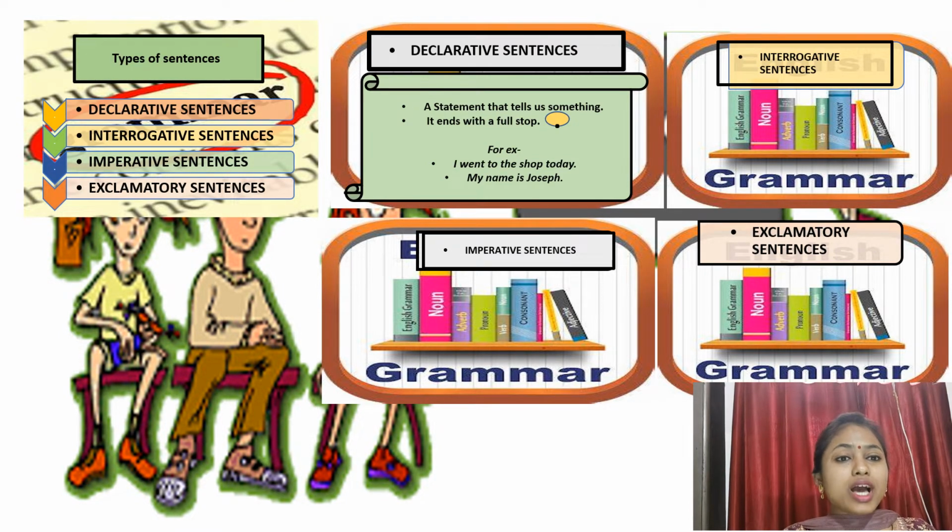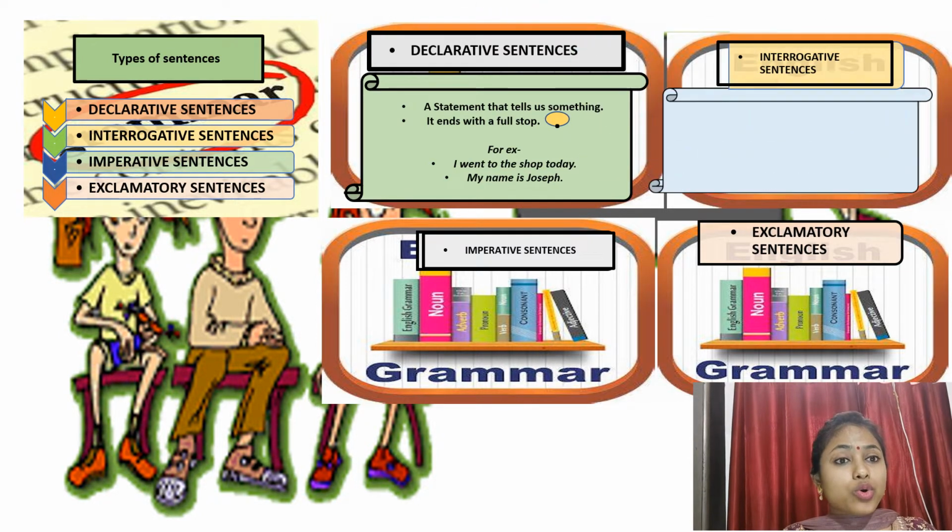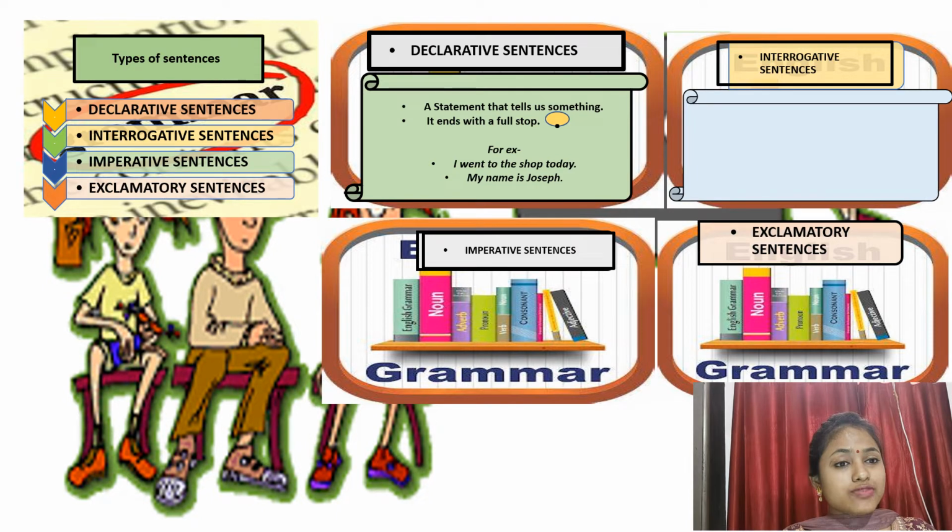Now let's move to the next one, that is interrogative sentence. What was the definition of interrogative sentence? It helps you ask a question, it ends with a question mark, and there also I gave you some examples which you can read. Next one is imperative sentences.